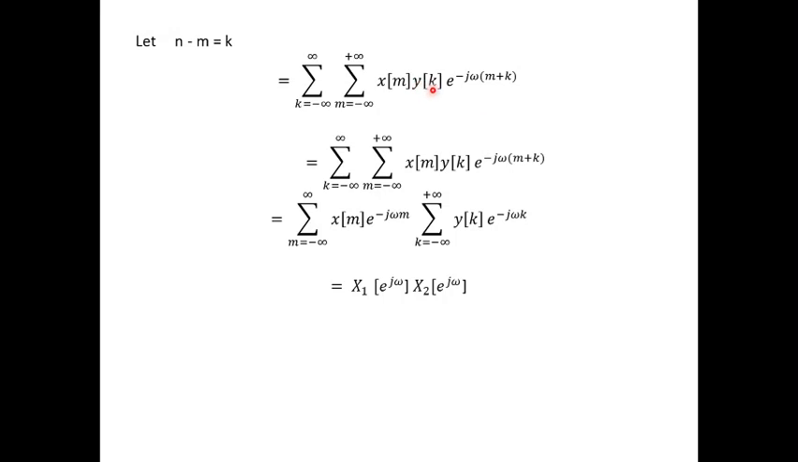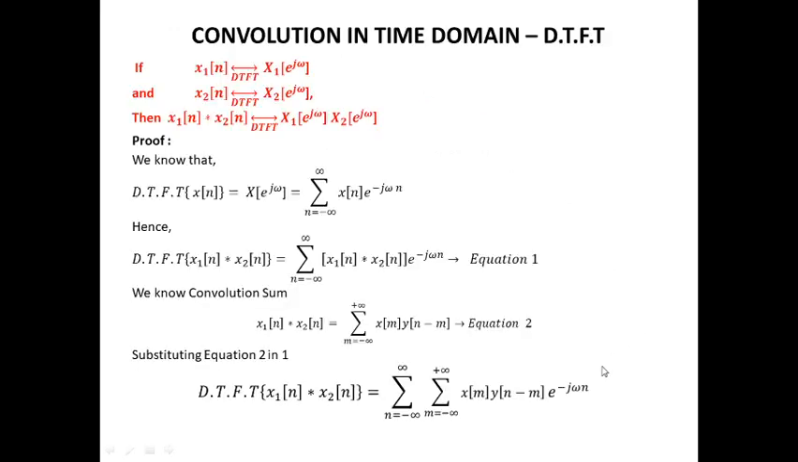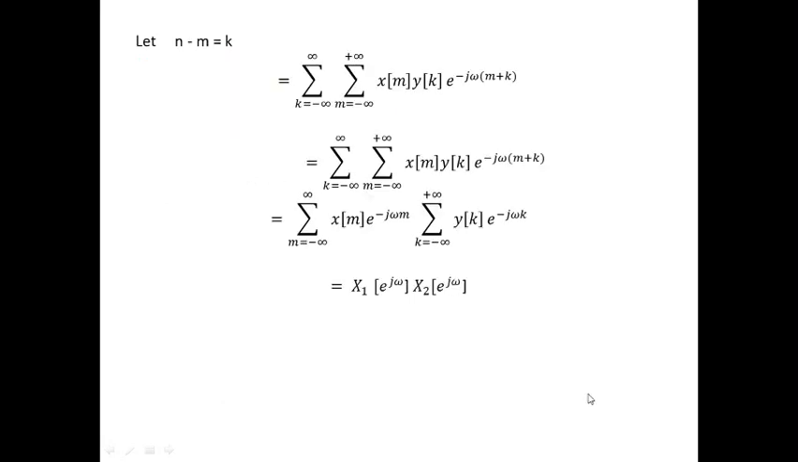So y of n minus m can be written as y of k, and in the place of e power minus j omega n, in the place of n, it can be replaced as m plus k. Hence, the entire equation is replaced in terms of m and k. When n minus m equal to k, automatically the summations will also evaluate to m equal to minus infinity and k equal to minus infinity to plus infinity.